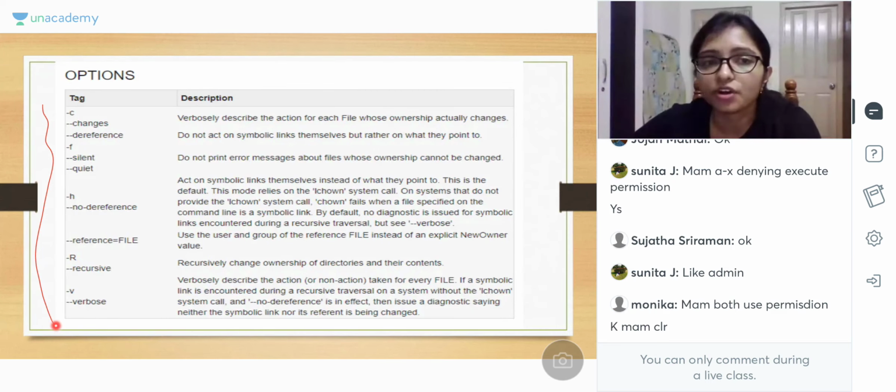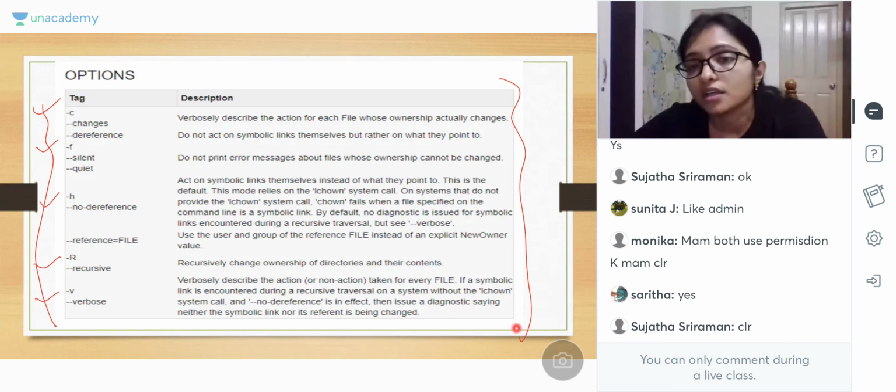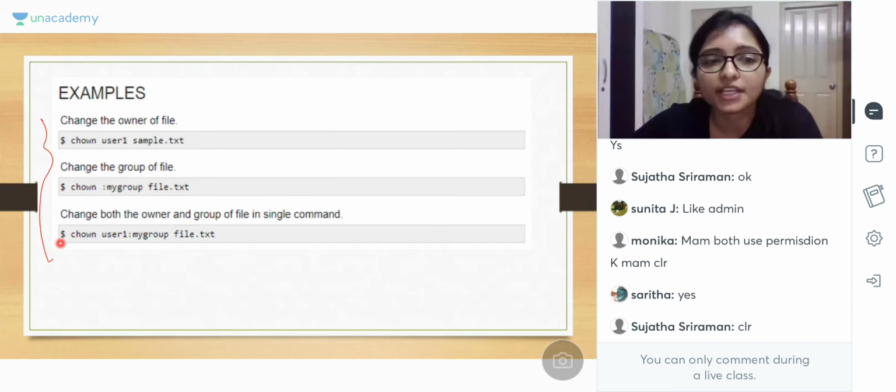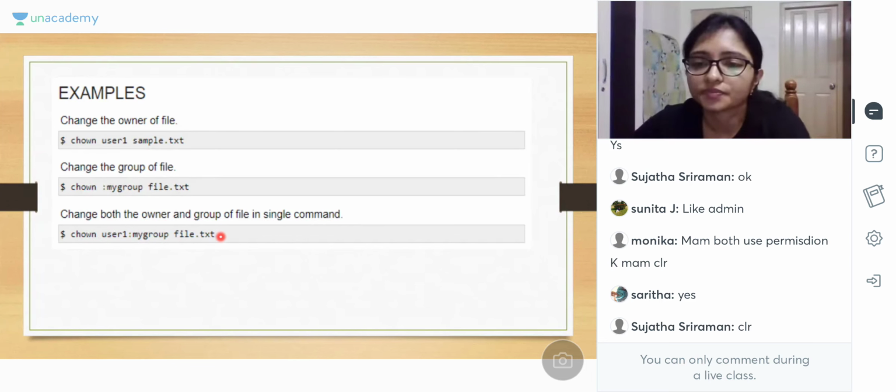And here also some options for CHOWN, same options: minus C, minus F, minus H, minus R, minus B. Actually for all the commands there are the same type of options. Just go through it. Now see that example, CHOWN user1 simple.txt means user1 is now the owner of simple.txt. Now see here, my group means change the group. We are changing the group of this text file. Now both owner and group in a single command. See here, this is the group and this is the owner. User1 is the owner of the file. Clear to everyone? Yes.